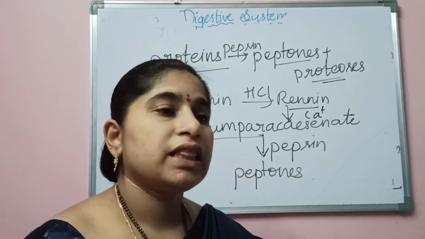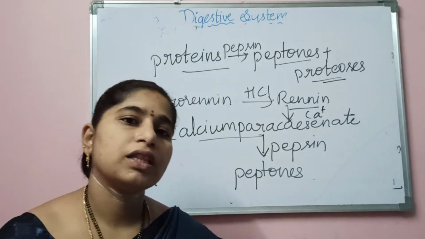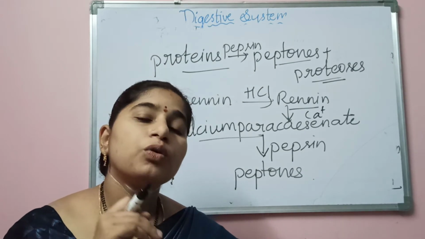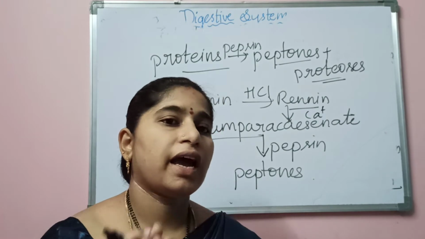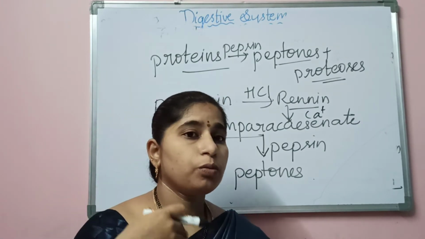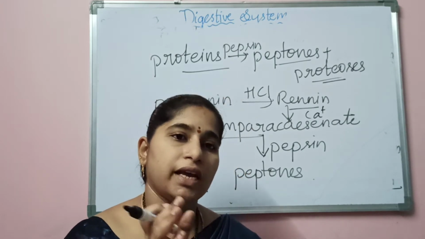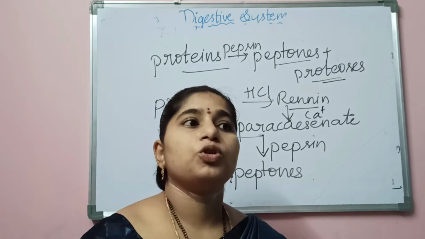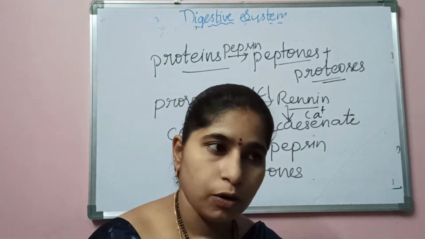Generally, digestion of proteins occurs in the stomach. Pepsin and renin help in this process. To make pepsinogen and prorenin active, HCl is useful. To protect the walls of the stomach from the action of HCl, mucus is present all over the walls.